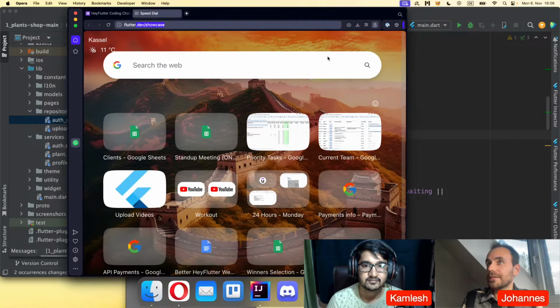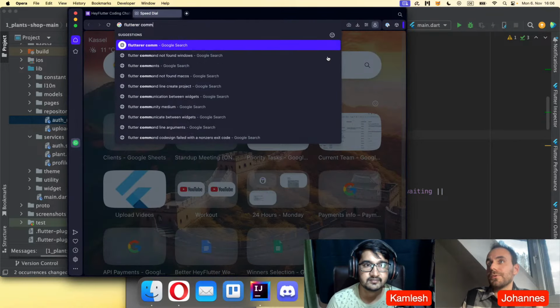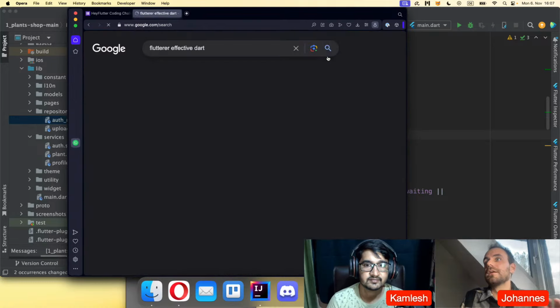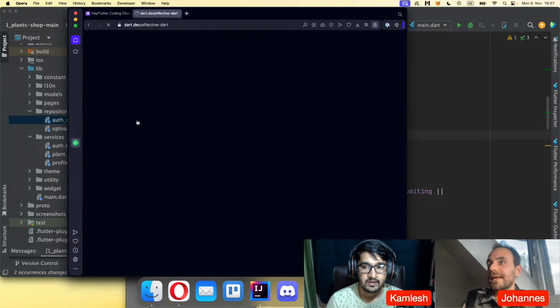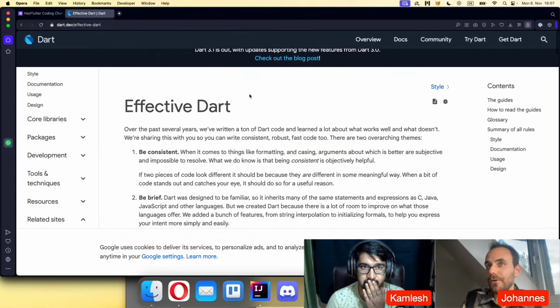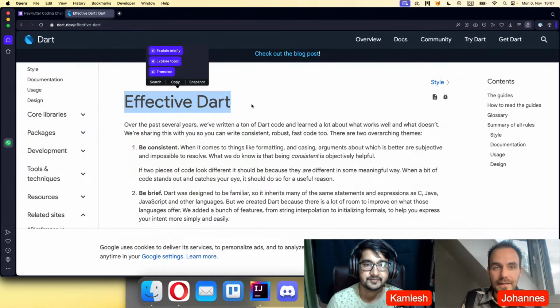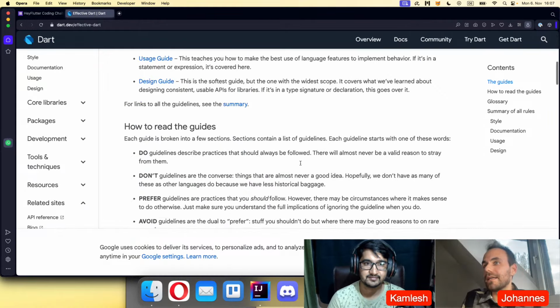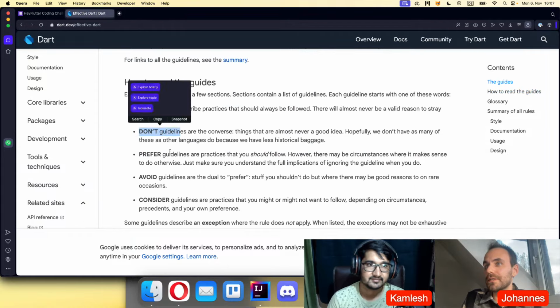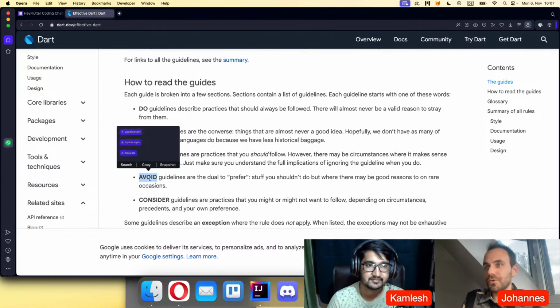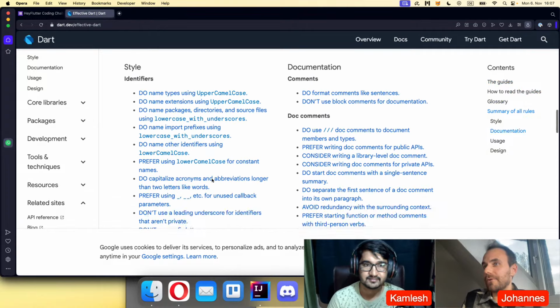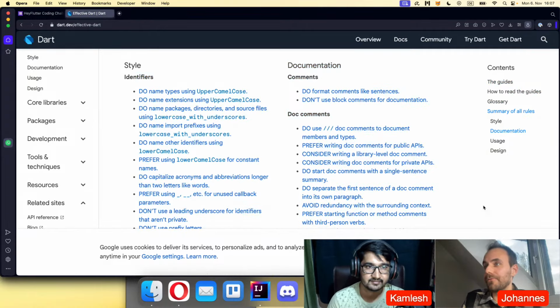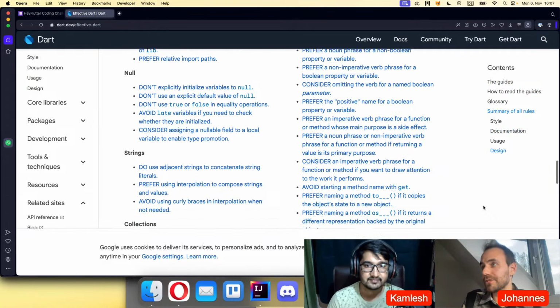Let's maybe look at it. Here, Flutter community, Effective Dart. We can look at it. So there's a specific guideline that you should follow, the Effective Dart guideline. And this tells a lot of things, how to write code correctly, what not to do. And there are a lot of do's, don'ts, what you should prefer, what you should avoid. And you can just have a look over it. There are a lot of rules that you can find out.